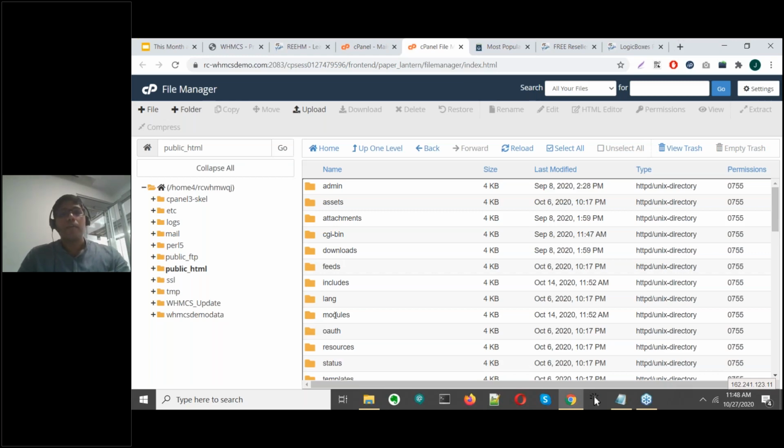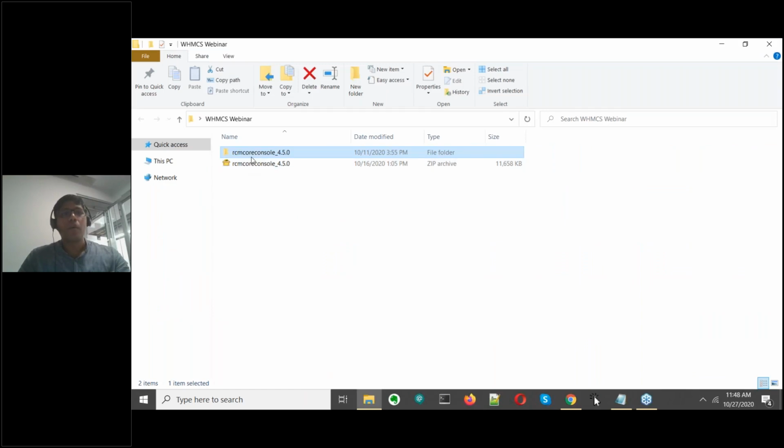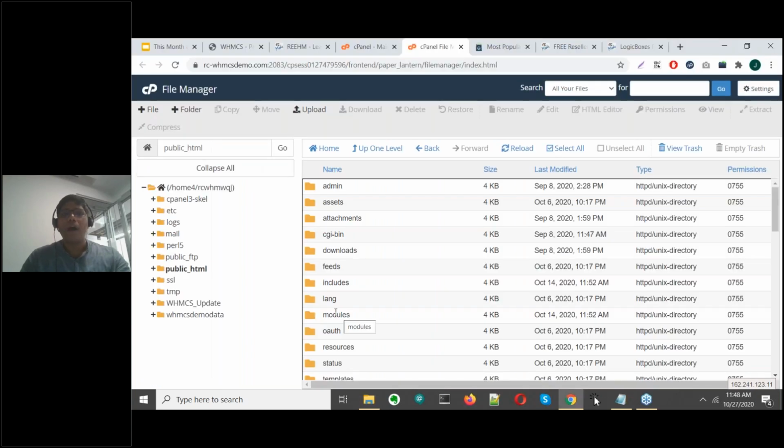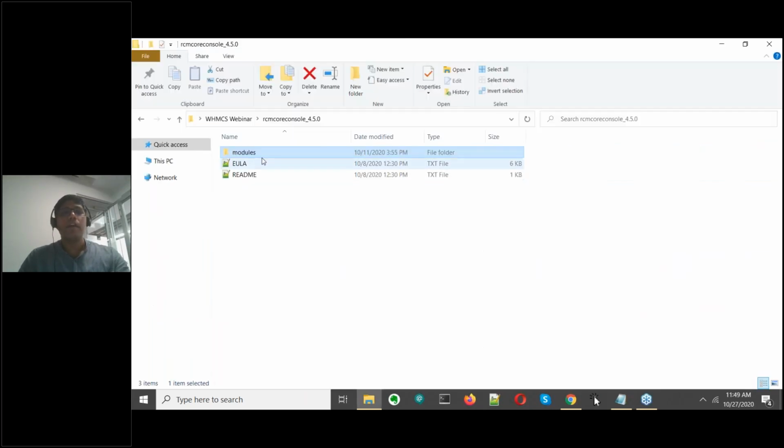Now, the first step, if you've just configured a domain registrar, would be simply to go into your unzipped folder and upload this modules folder directly here via file management software like FileZilla, etc. And that would be your first step. But now, since we've already configured a hosting server in our previous step, the modules folder is pre-existing here. So since it is pre-existing, we need to drill down a little further.